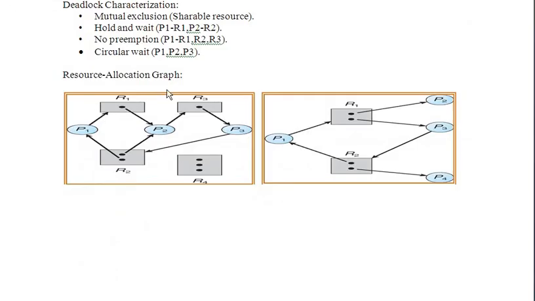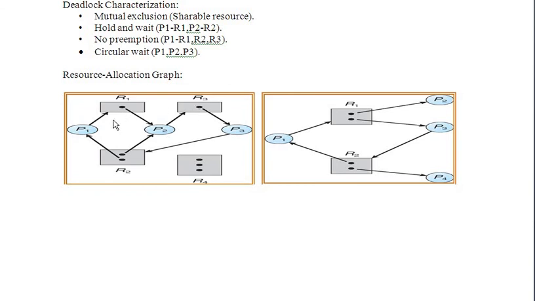Okay, how to know whether there is a deadlock or not? This is understood by a graph called the resource allocation graph. The different symbols used in a resource allocation graph are these square boxes, which are called resources, these circular boxes are processes, and these dots in the rectangular boxes are called instances, or number of resources.